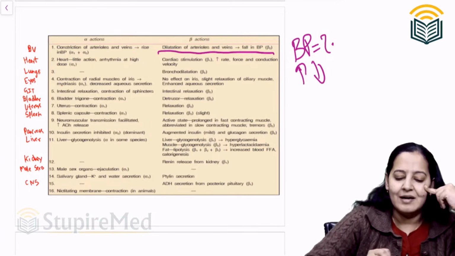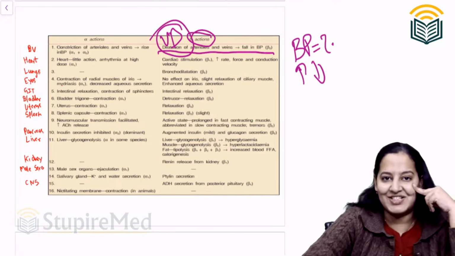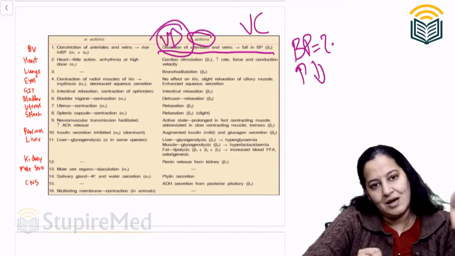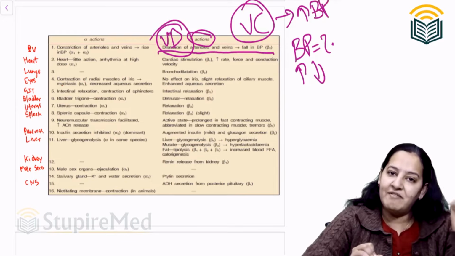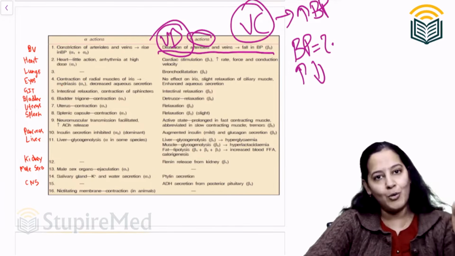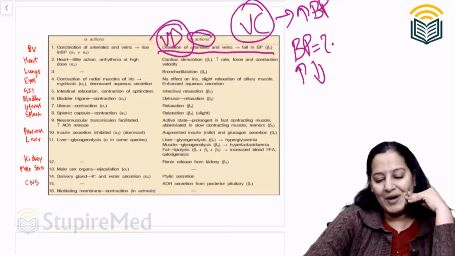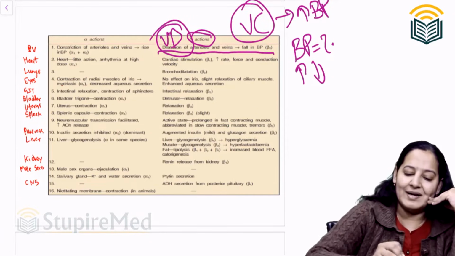But can you see here? Normally beta agonist was causing vasodilatation. So beta blocker should do vasoconstriction. But if it does vasoconstriction, BP should rise. But I am saying BP will fall. It is an antihypertensive drug. How does it happen? Is this magic? How is it happening? Are you understanding my question or not?